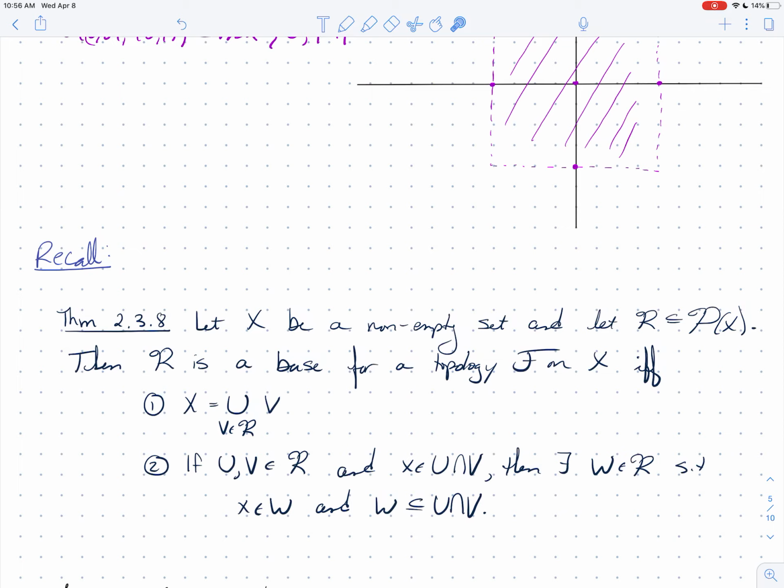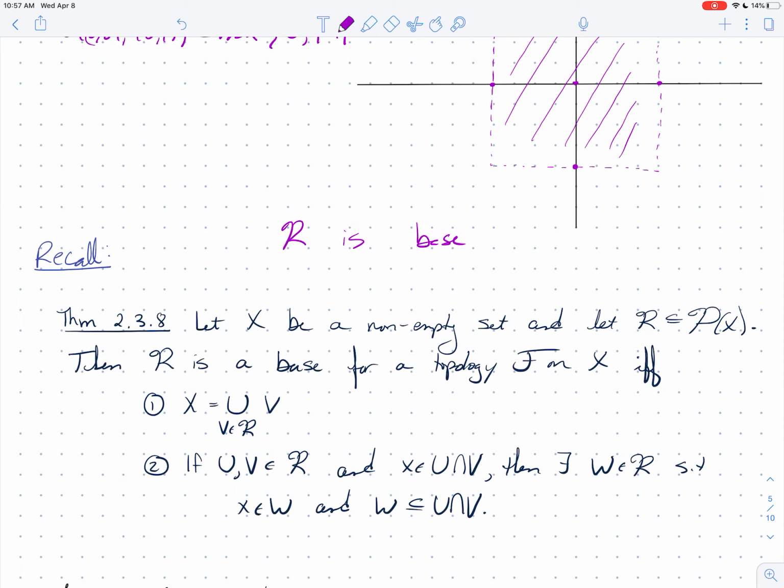So hopefully you did that. So a base for a topology, it's a set of subsets. It's a collection of subsets of X, where when you union everything in your set R, you get X. And in fact, every open set can be written as a union of things in your set R. That's the key, is that a set R, I'm going to write up here, R is a base.